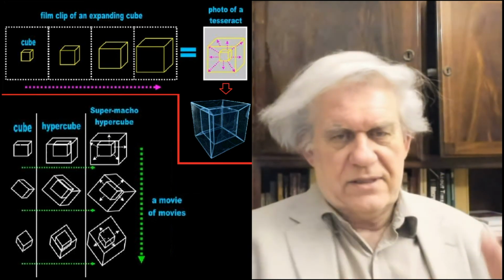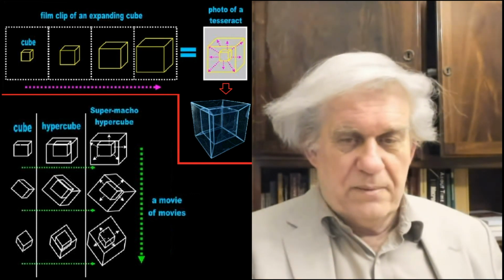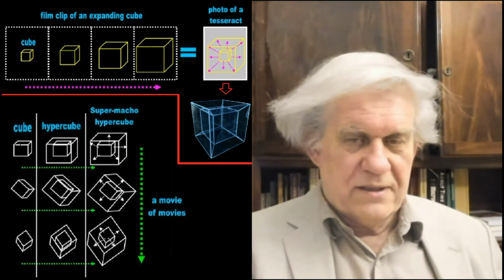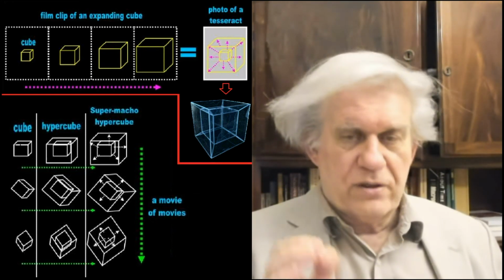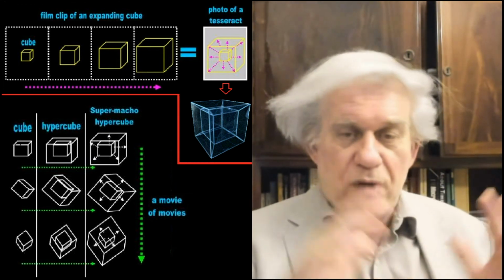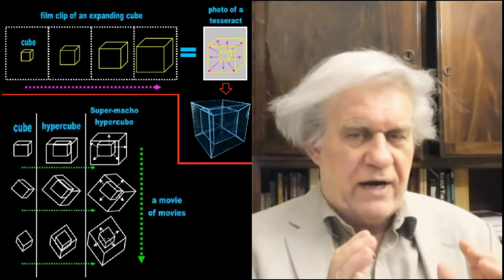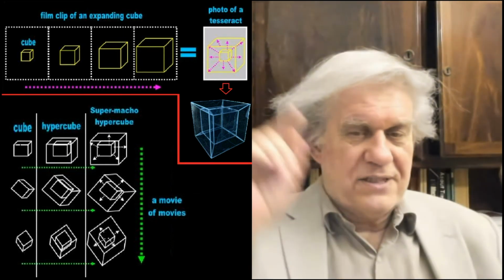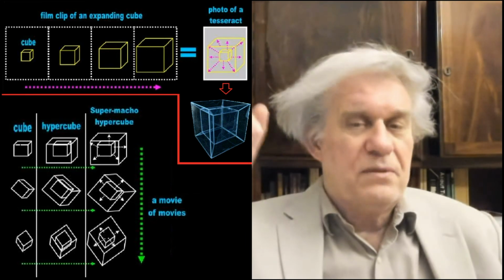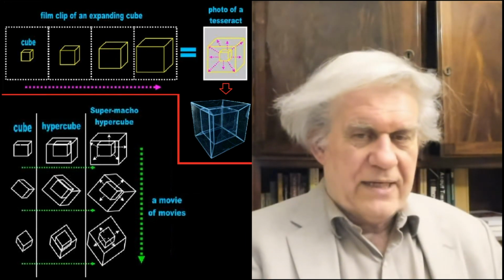Okay, and there you see the tesseract. So when you look at a tesseract, that's what you're staring at. You're not staring at a cube, three-dimensional or four-dimensional cube. What you're staring at is the growth of a cube, the film of a cube growing through time, and you're seeing that film in one photograph. Okay, they condensed it, and the lines are just there to represent that motion, that growth motion. Those lines that connect the corners. Okay, that's the first part.